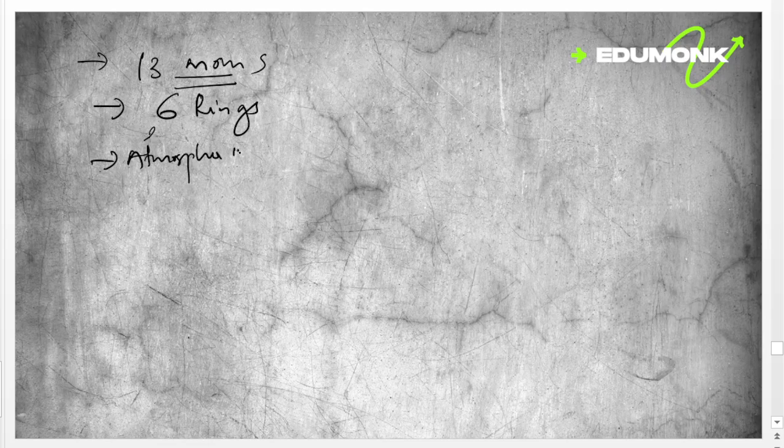Neptune has 13 moons and 6 rings around it. Neptune's atmosphere is mostly made up of hydrogen, helium, and methane.